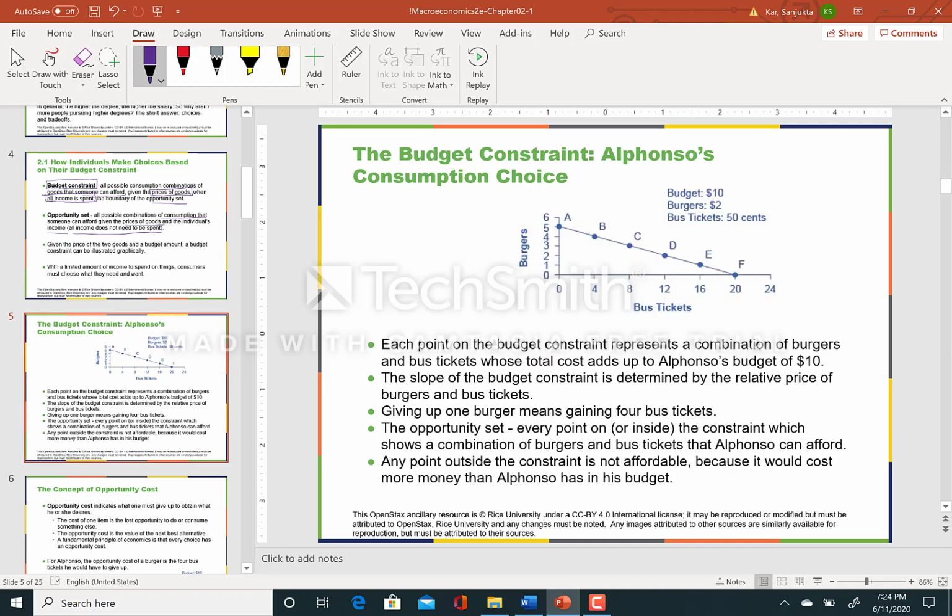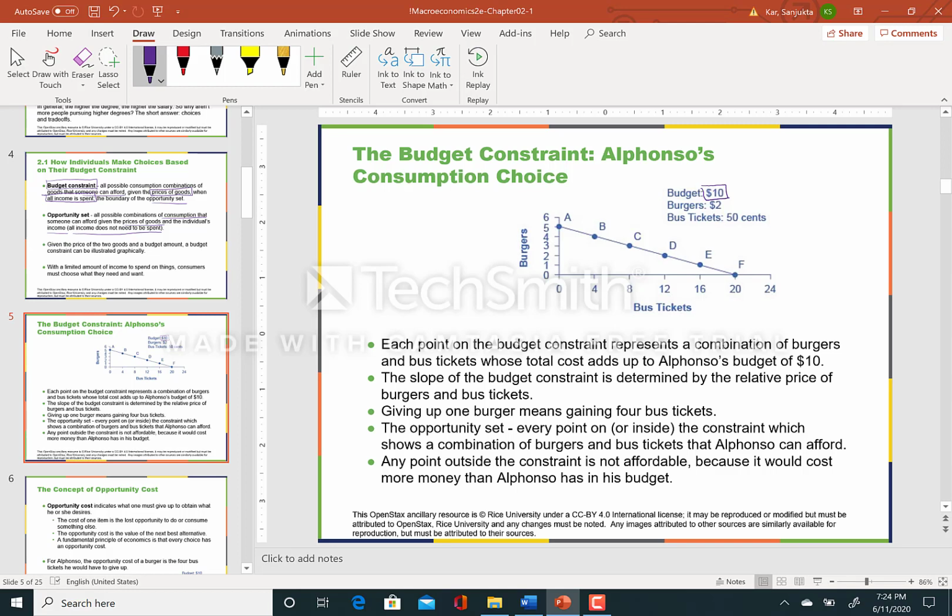Looking at this graph here, we have a two-quadrant diagram. We have bus tickets on the horizontal axis and burgers on the vertical axis. Here we have Alfonso, who has an income of $10. The price of burgers is $2, and the price of bus tickets is 50 cents.